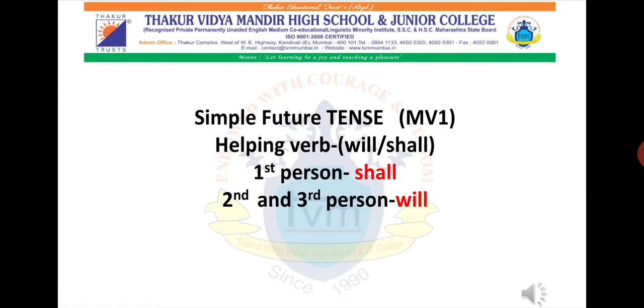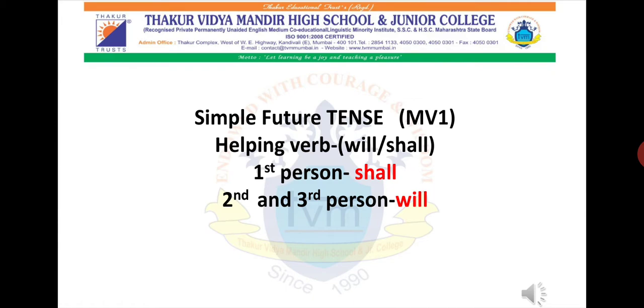For that sentence you have to use shall. And for second and third person, now who are the second and third person? You, he, she, they, it, any name of a person or place, then you have to make use of the word will. Okay, so the helping verbs will and shall are there. When to use will for second and third person, and when to use shall for the first person.